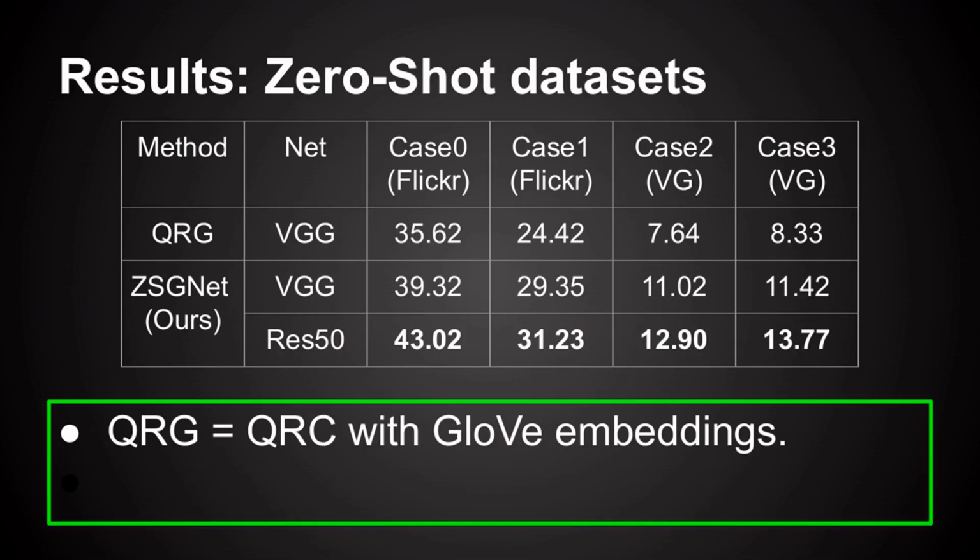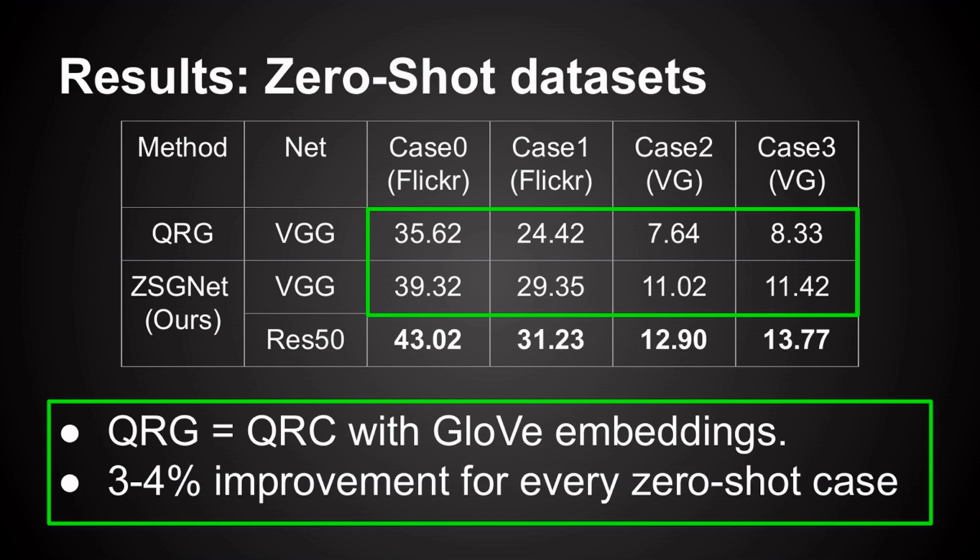To have a fairer comparison with ZSGNet, we create QRG, which is QRC, a prior work, but with GloVe embeddings. In the zero-shot setting, we find a uniform 3 to 4% increase when shifting from a two-stage grounding system to a single-stage grounding system across all cases.